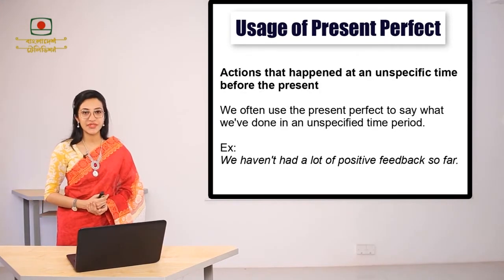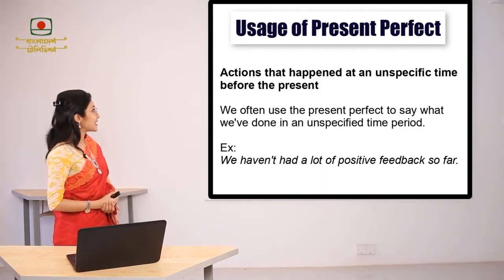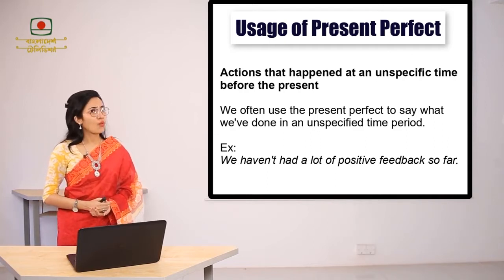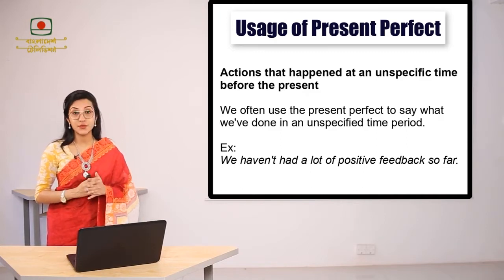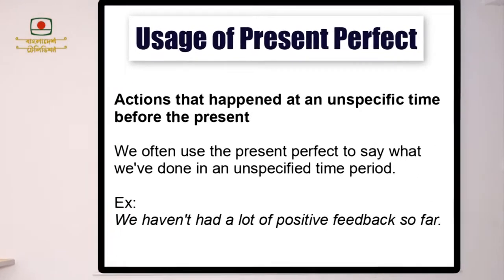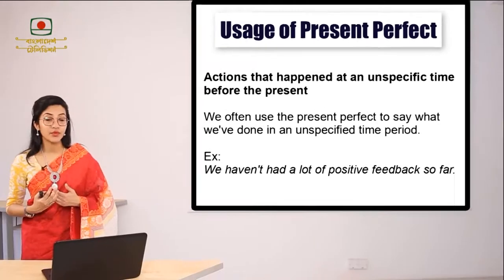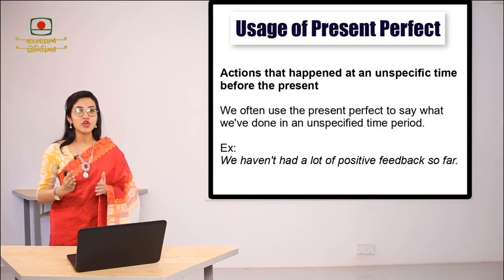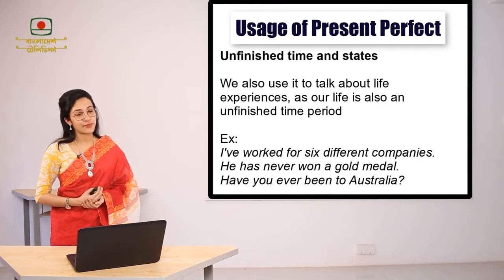Let's move on to the next uses. We use present perfect tense for actions that happened at an unspecified time before the present. What do we mean by unspecified? That means the time that is being referred here is not specific. For example, we haven't had a lot of positive feedback so far, which means that the feedback that we have received has not been mentioned, which time we have received here.